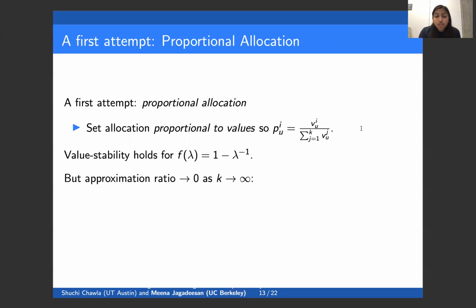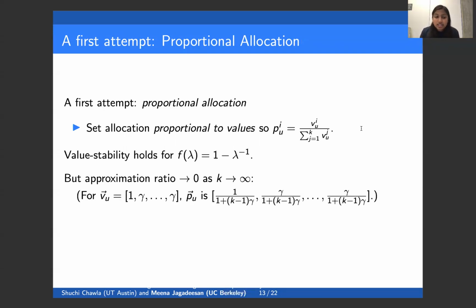However, the main problem with proportional allocation is the approximation ratio. The approximation ratio actually goes to 0 as the number of advertisers goes to infinity. To see that, consider a value vector with one high value and then a bunch of small values. We see here that as k goes to infinity, the allocation that proportional allocation places on the value 1 is going to 0. So as a result, this approximation ratio is going to 0.